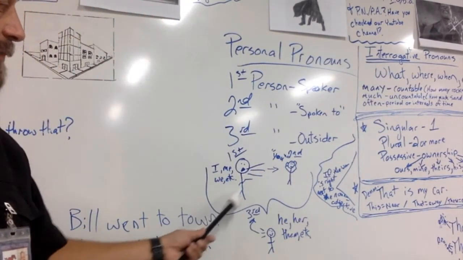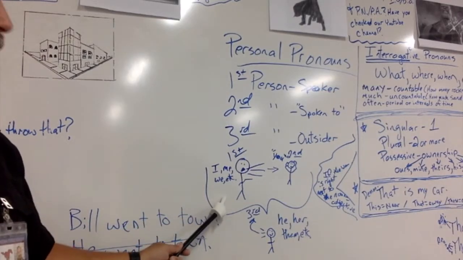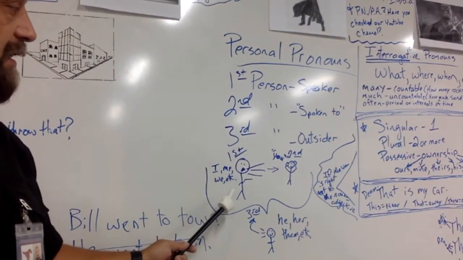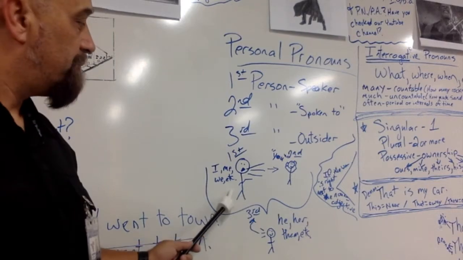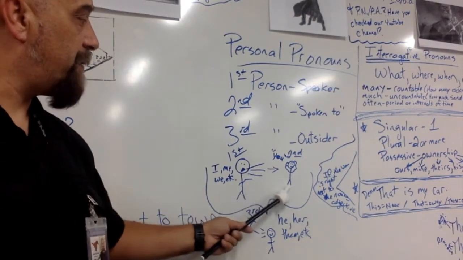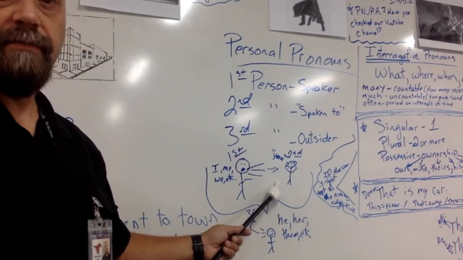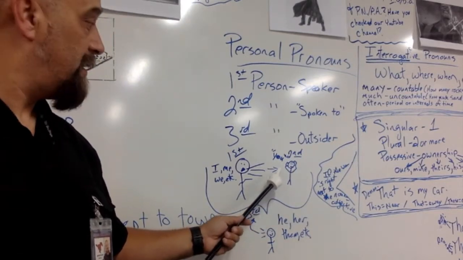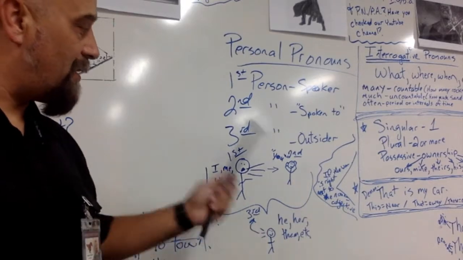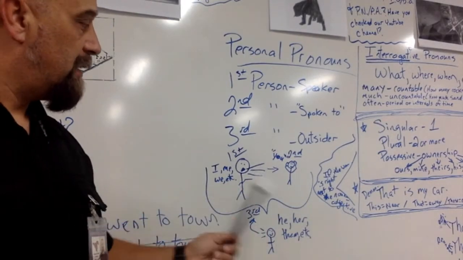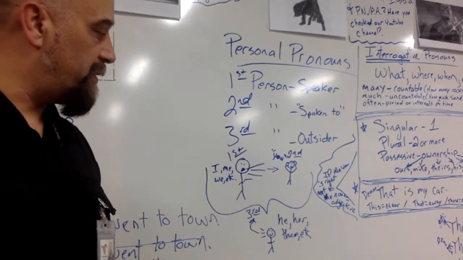I drew a diagram. First person speaking: I, me, us, we, those kind of words. That's first person. Second person is going to use the word you, to the big-eared kid, talking directly to him. You. Third person is talking about them, not using I or you or anything like that.